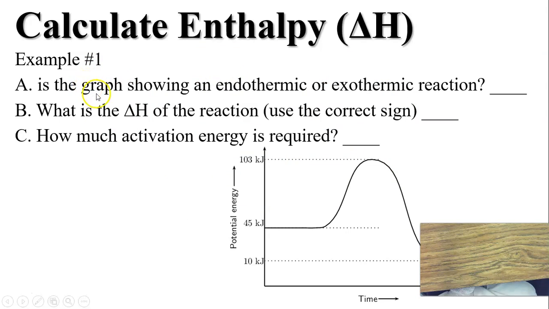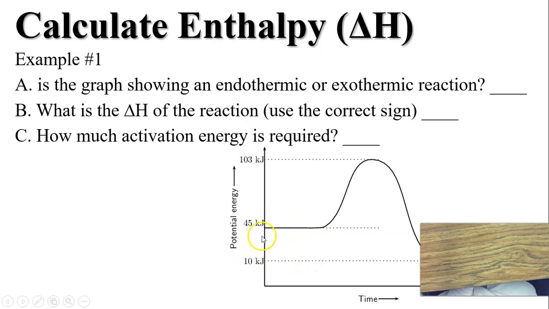So for calculating enthalpy, let's do a couple of examples. We're looking at this reaction right here. So I start here at 45 kilojoules and I end lower. What type of reaction is that? Endothermic or exothermic? What is the delta H? Remember, delta H is final energy minus initial.